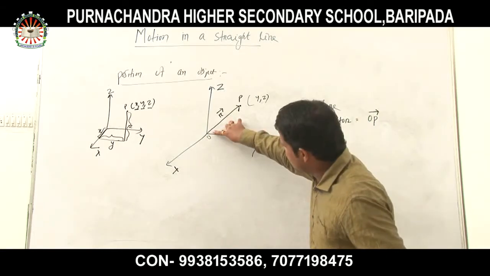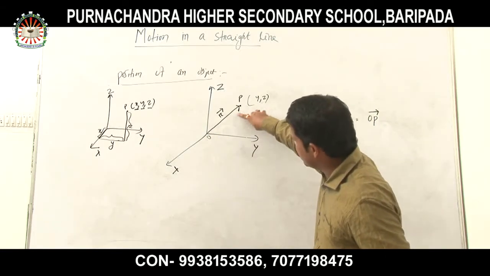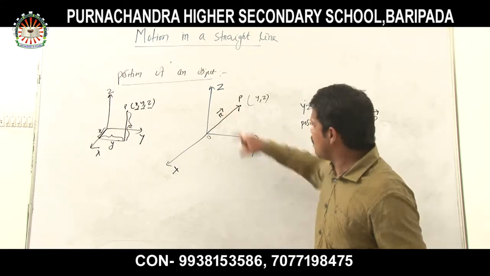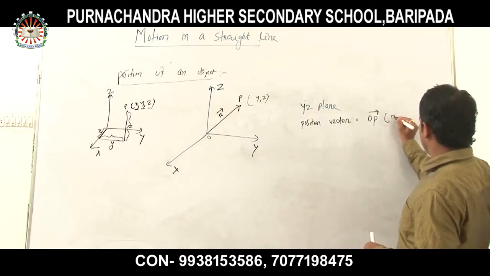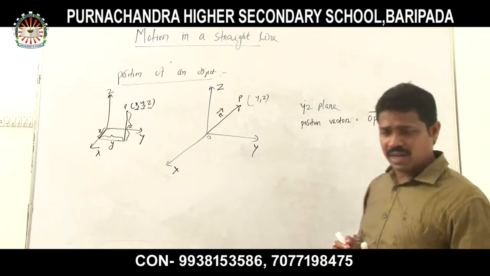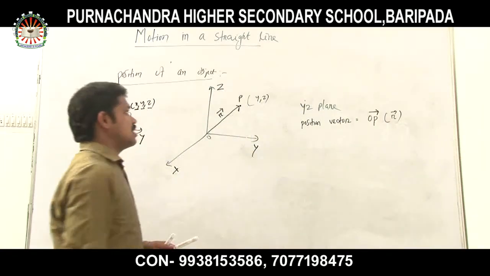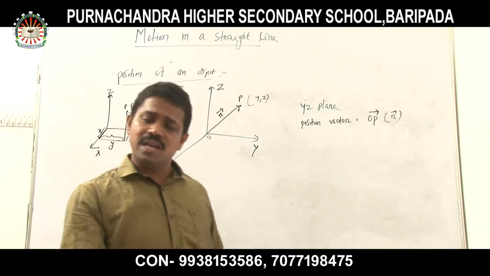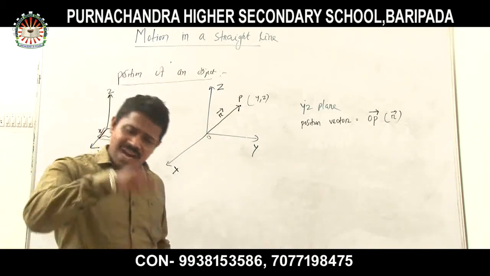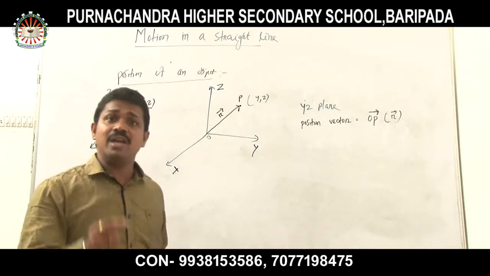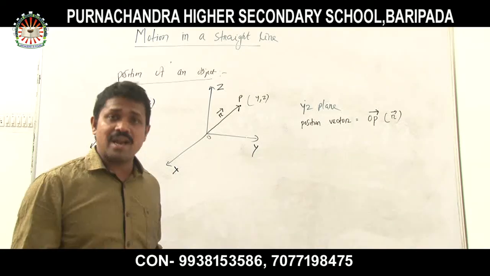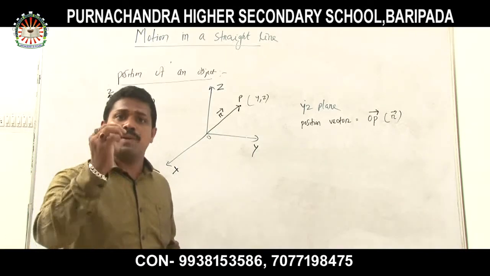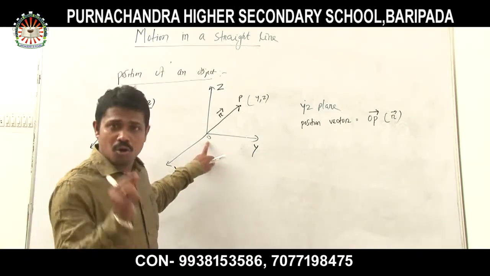Here this vector, which I have drawn, I called the r vector. So this is your r vector. The OP vector is nothing but your r vector. So the r vector is called your position vector. So I can define the position vector very easily now. Position vector is that vector which can be used to represent the position of an object or of a point with respect to the origin.